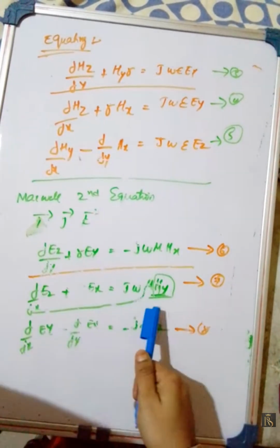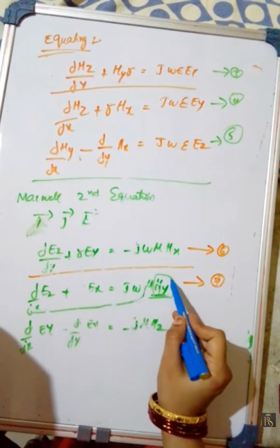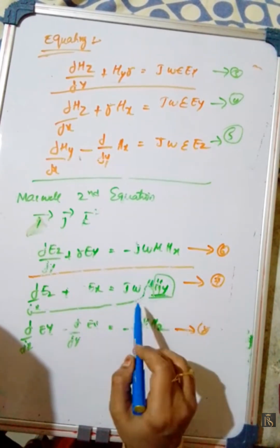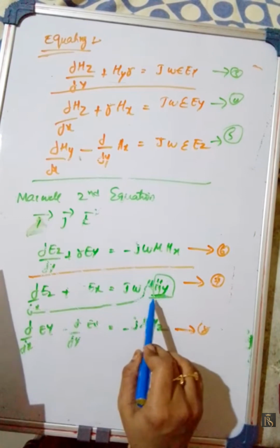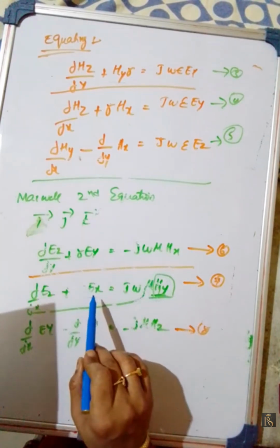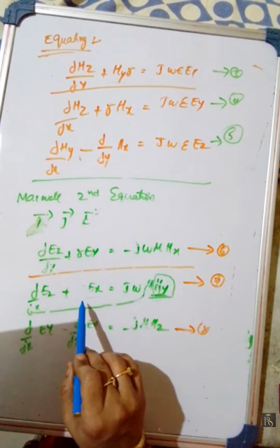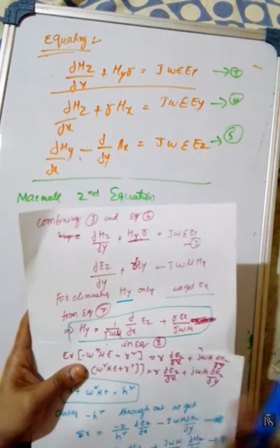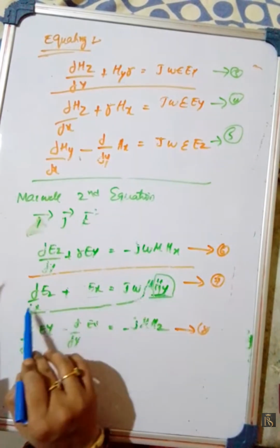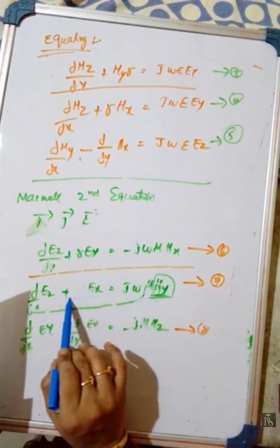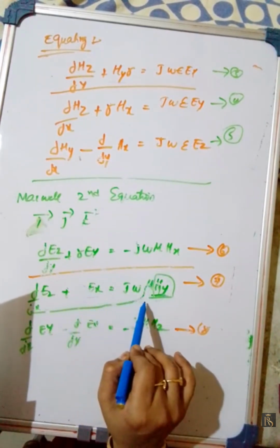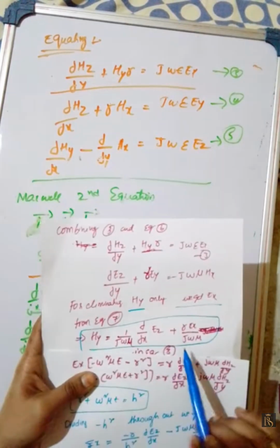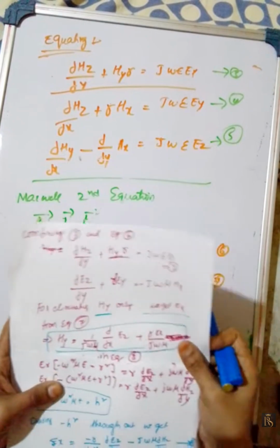Now from this seventh equation we are eliminating this Hy value, and we are sending all those terms, removing this one, we will get only Ex value. Then Hy is equal to 1 by j omega mu dou Ez by dou x plus gamma Ex by j omega mu. Okay, is equal to Hy value. This one only we are writing here.